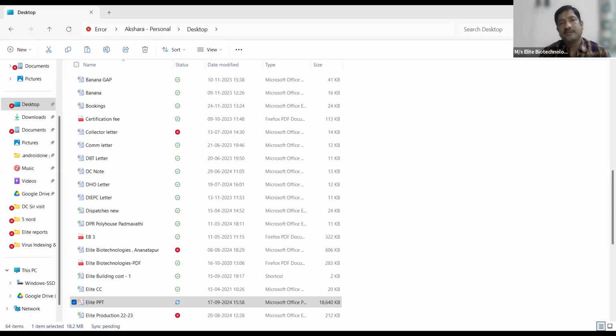Then we take it to the nursery and we go for primary hardening. And later, after 4 to 5 weeks, we take it to the secondary hardening, where each individual plant is planted in individual polybags. So we grow these plants for around 6 to 8 weeks and we supply them to the farmers. This is the complete cycle.